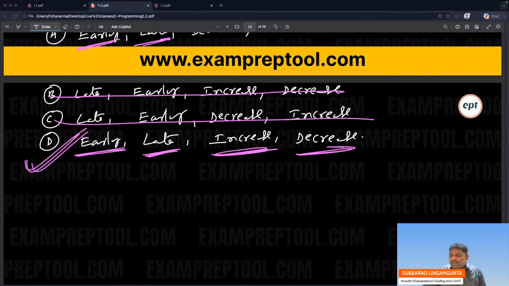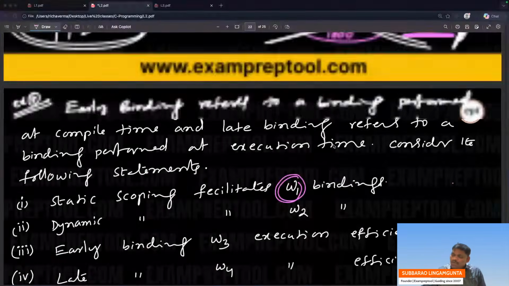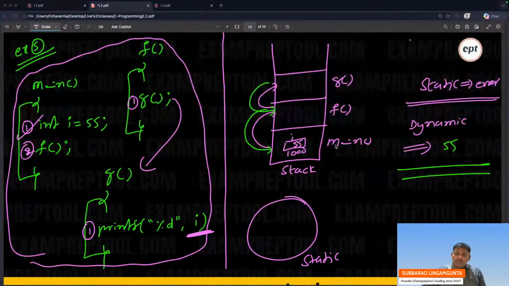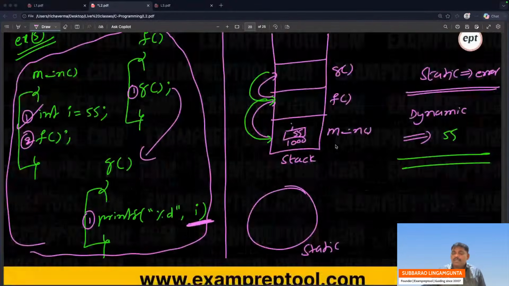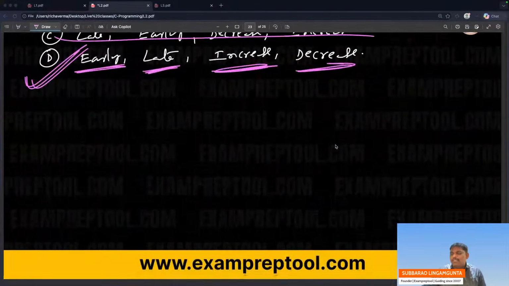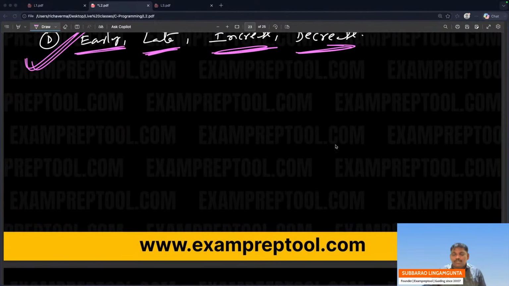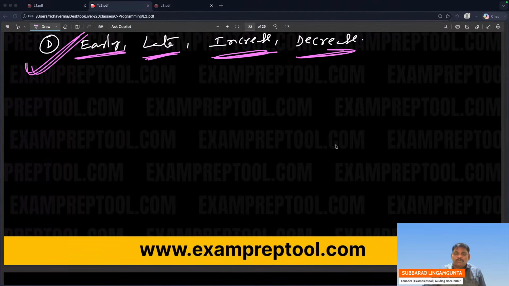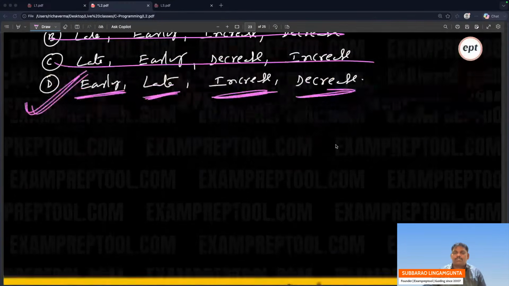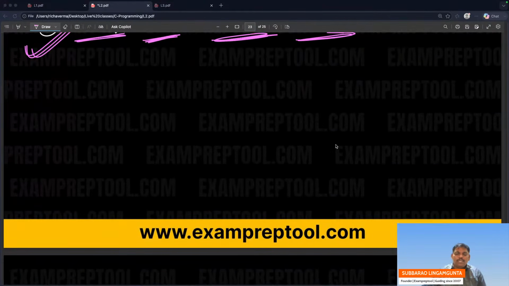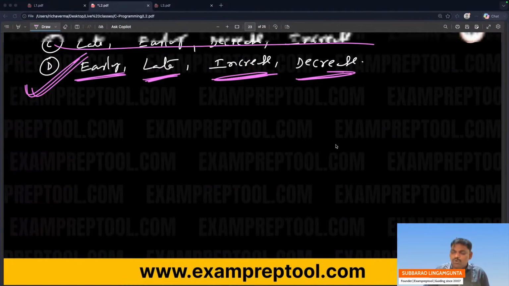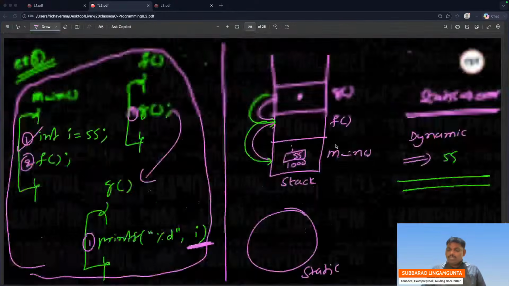If you follow whatever I am saying, all questions will come directly from the notes only. I am saying very clearly, directly from the notes they will come. As it is, they will copy. Numbers they may change. More than that, they don't do anything. Maximum they can change numbers.